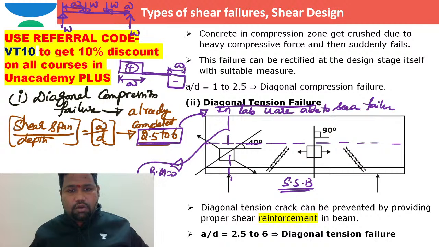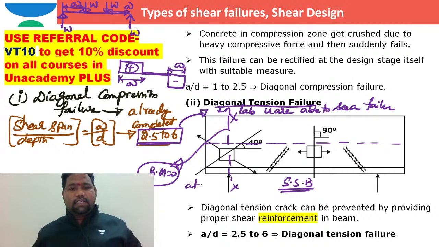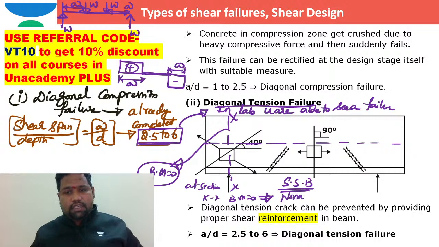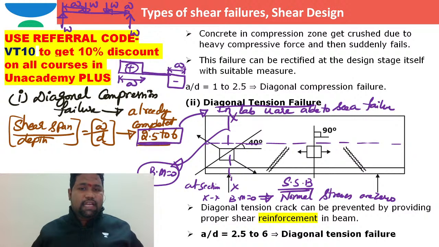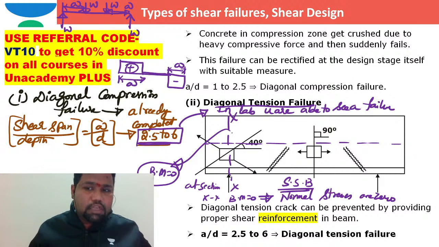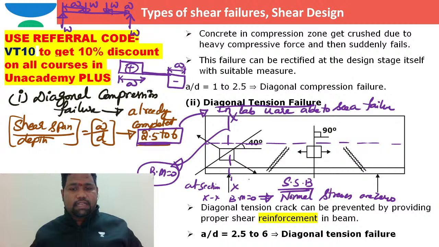Bending moment is zero. That means normal stresses are zero at this section, but at section XX only shear force is possible, so shear force is non-zero.